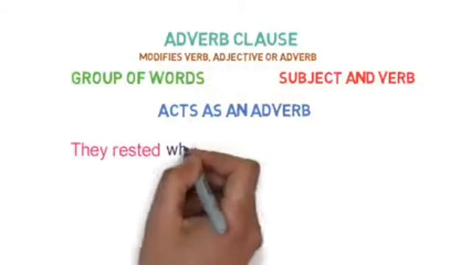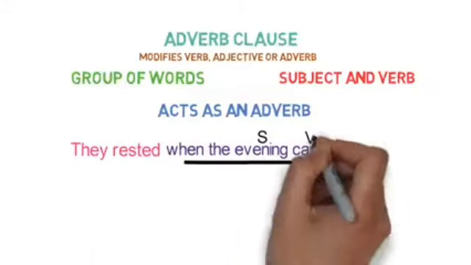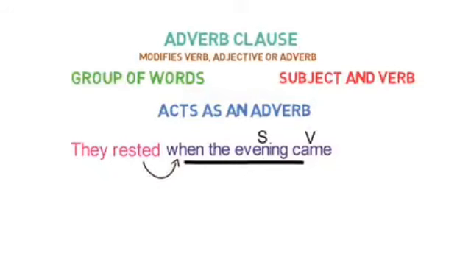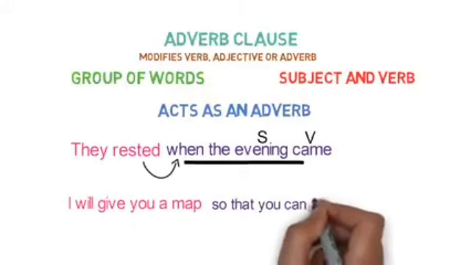Let me show you one example: they rested when the evening came. In when the evening came, the subject is the evening, and came is the verb. The subject-verb combination is here, and when the evening came is describing the verb rested. So this is an adverb clause.